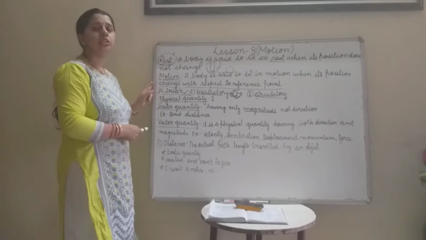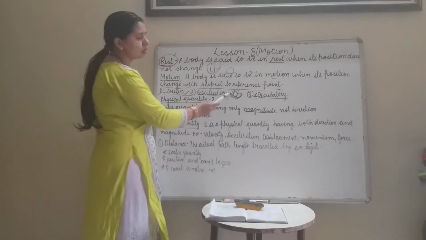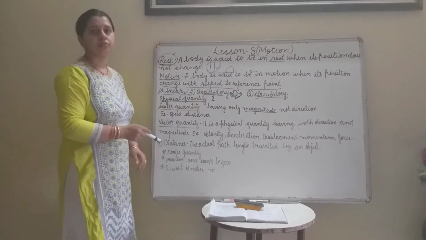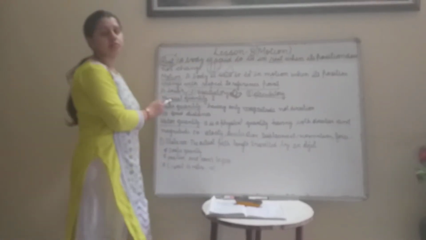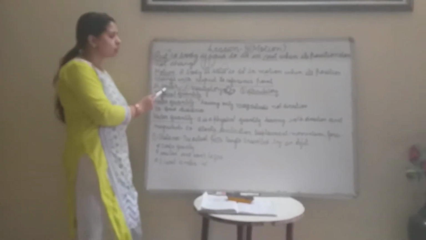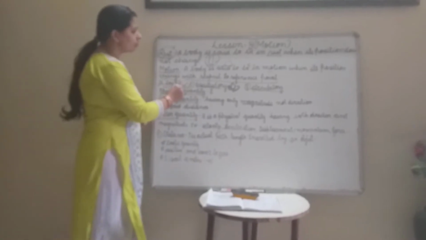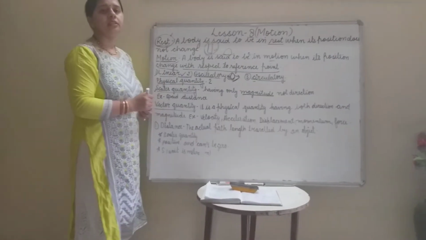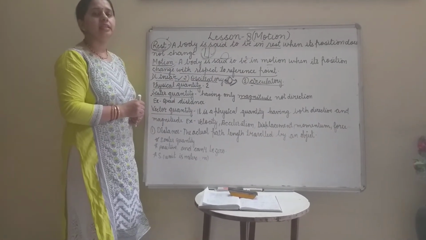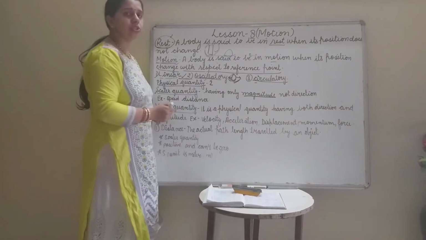Now motion is of three types: linear motion, oscillatory motion and circulatory motion. In this lesson we will discuss only linear motion. So what is linear motion? When an object moves in a straight line, then we can say that it is in linear motion. What is oscillatory motion?